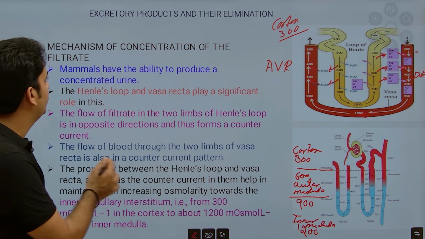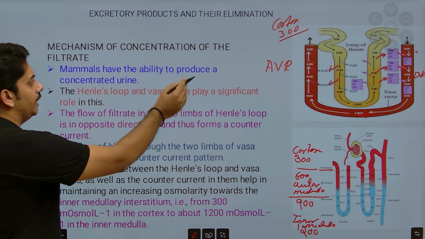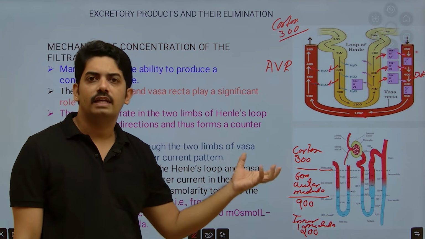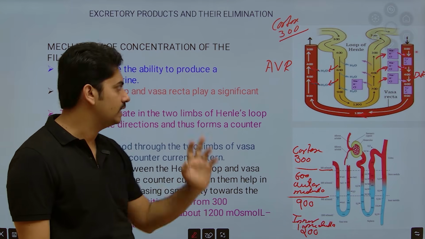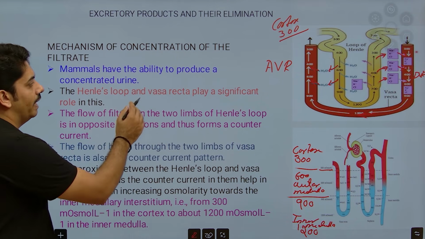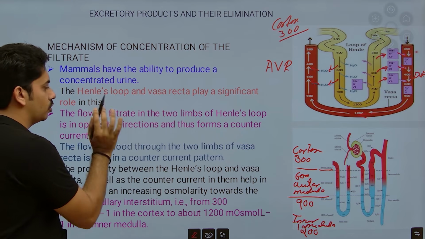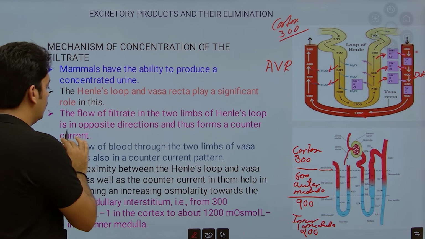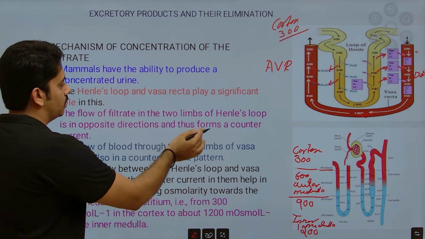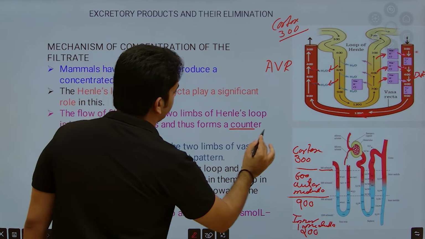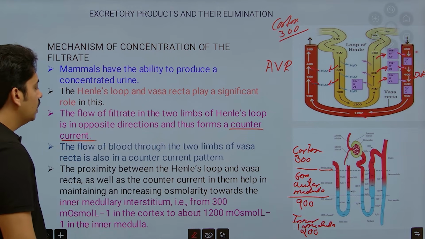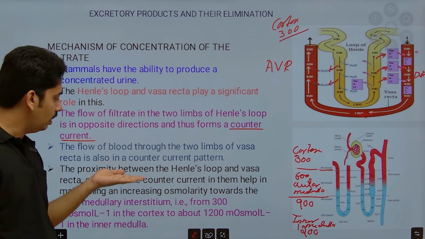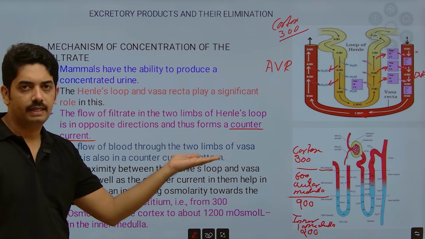So the same thing is given here. Mammals have the ability to produce concentrated urine. So this is the reason why water is reabsorbed and concentrated urine is formed. Henle's loop and vasa recta play a significant role in this, and the flow of filtrate in the two limbs of Henle is in the opposite direction and thus forms the counter current. The flow of blood through the two limbs of vasa recta is also in a counter current pattern.